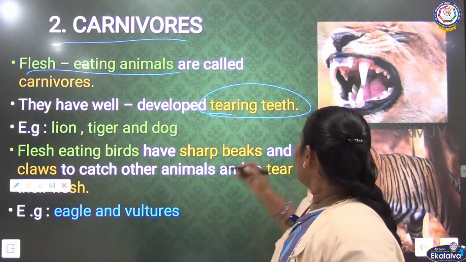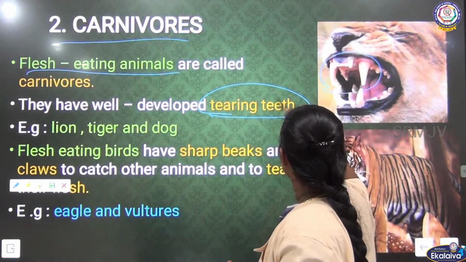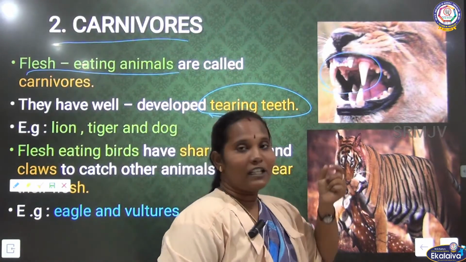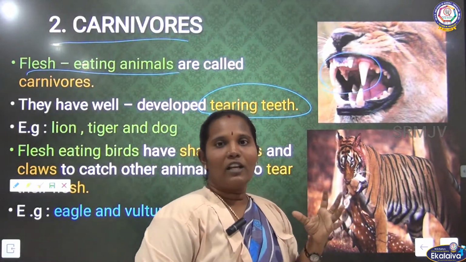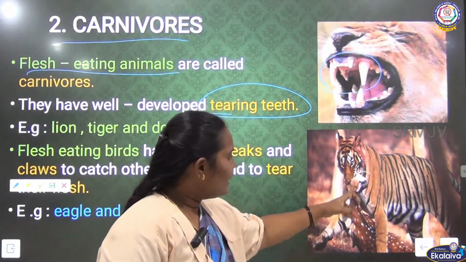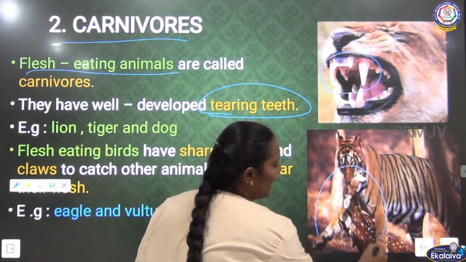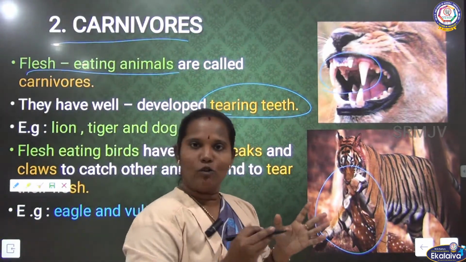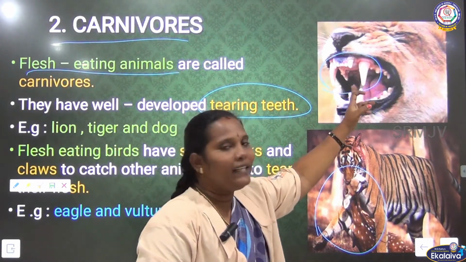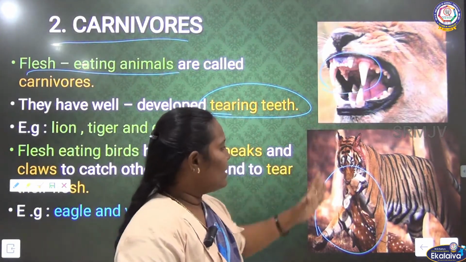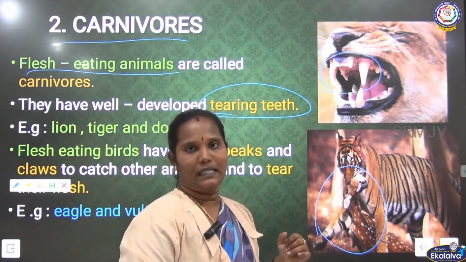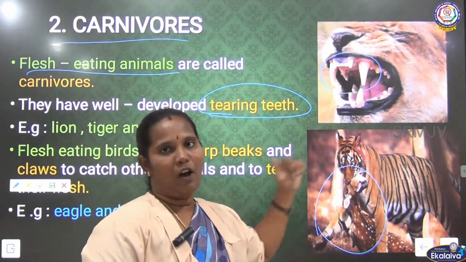Tearing teeth means, see, this is the tearing teeth. Of the four types of teeth, the second type is called the tearing teeth. We can see that the tearing teeth are very pointed and sharp, so they can easily catch the prey and tear the prey. Mostly we use the hand to catch other things, but they have very sharp pointed teeth. So that's why they can tear and catch other animals, as well as tear the flesh of other animals. This is a special feature of these carnivorous animals.